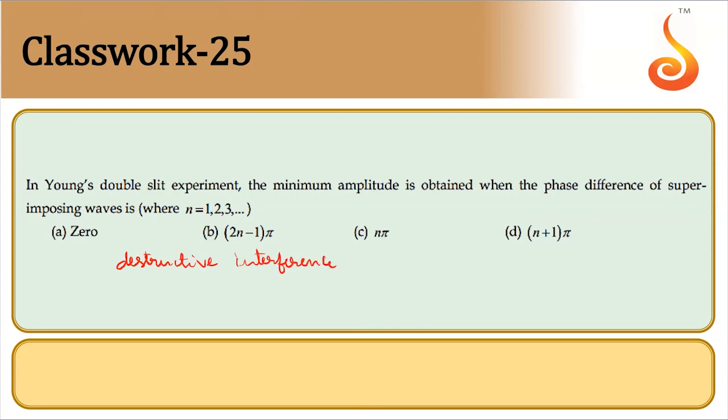So the condition for destructive interference is that the phase difference phi should be equal to 2n minus 1 into pi.